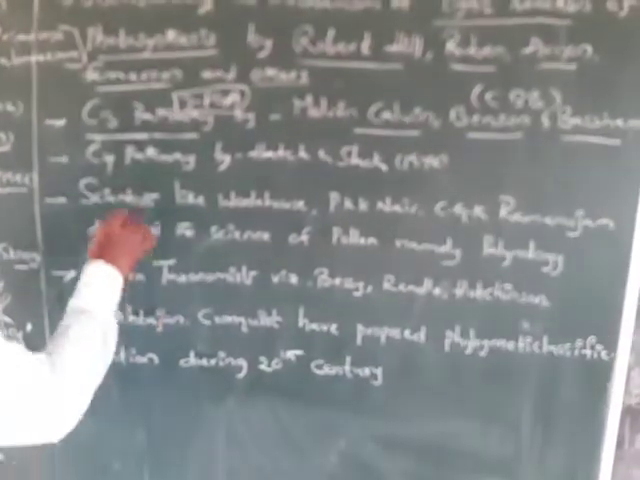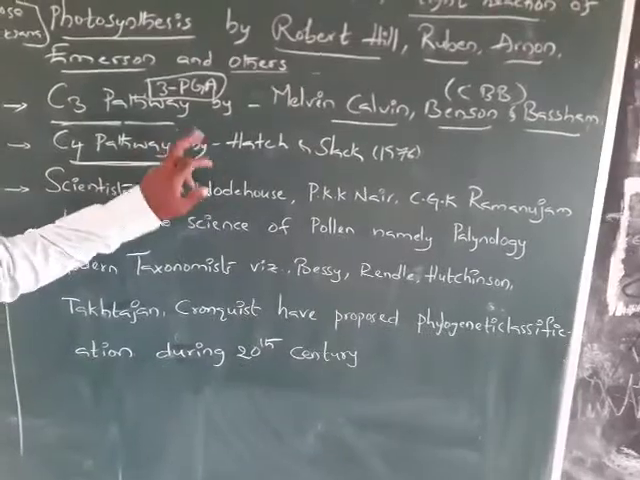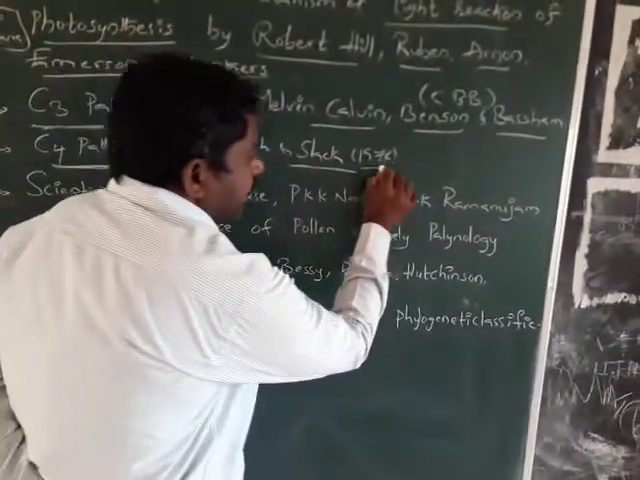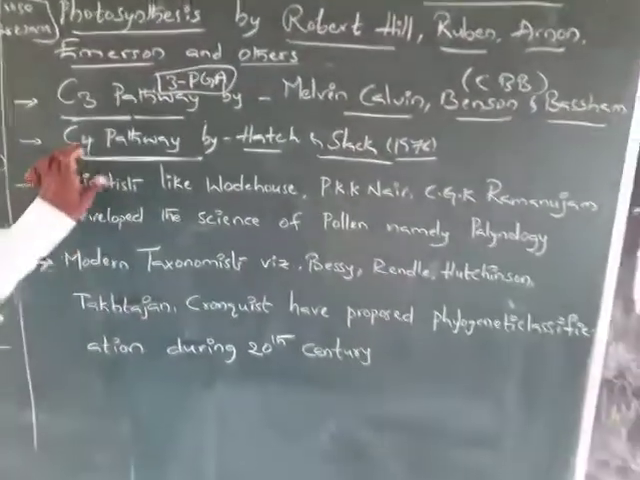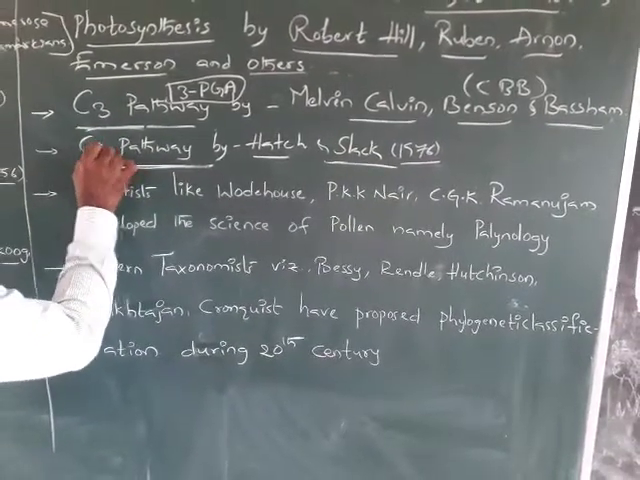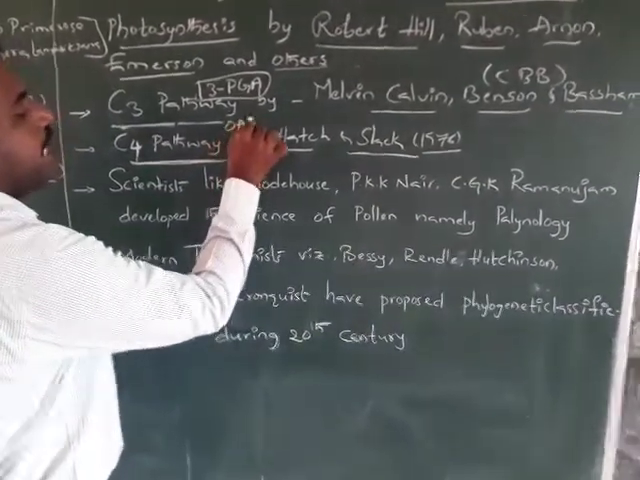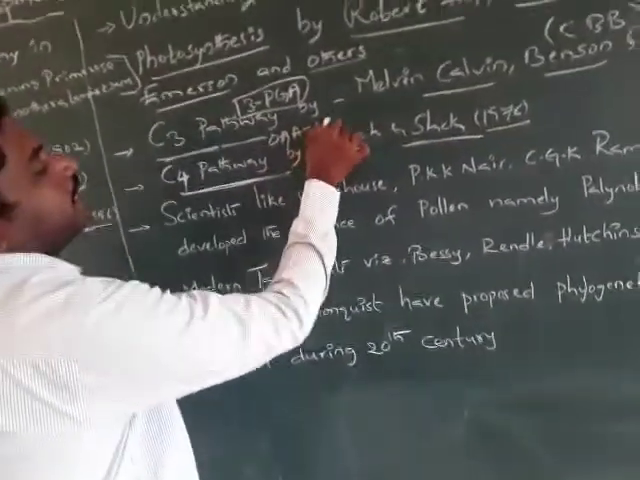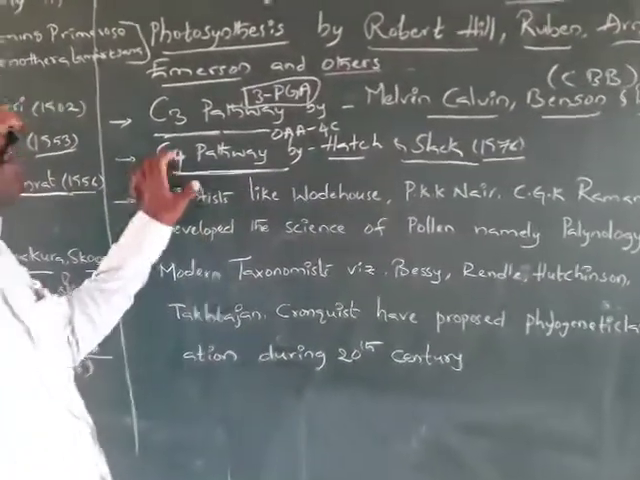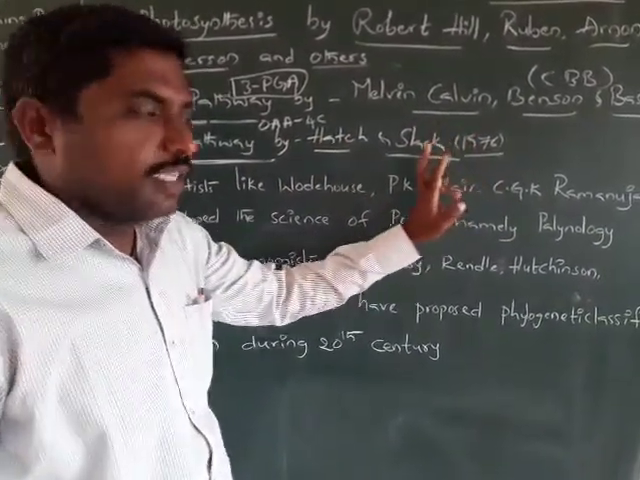Here, coming to the C4 pathway, which was discovered by Hatch and Slack in the year 1976. C4 pathway means a 4-carbon compound. The first product in the C4 pathway is a four-carbon compound, that is oxaloacetic acid. That's why we call it the C4 pathway. This was discovered by Hatch and Slack in the year 1976.